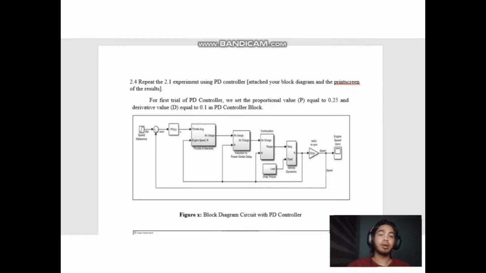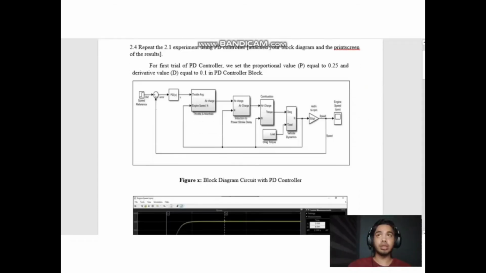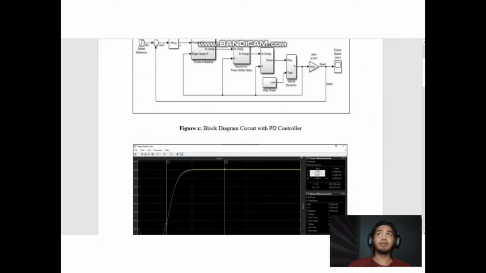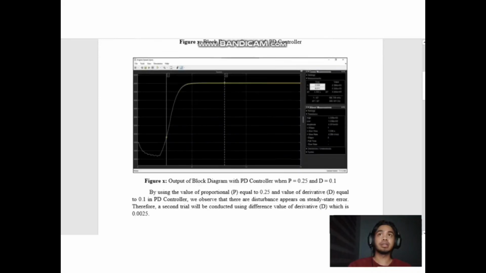For this exercise, I will discuss 2.4, where we repeat the 2.1 experiment but using a PD controller. For the first trial of the PD controller, I set the value of P equal to 0.25 and the value of D equal to 0.1. Here is my block diagram circuit with a PD controller. Here is the output graph for the first trial, with P equal to 0.25 and D equal to 0.1.